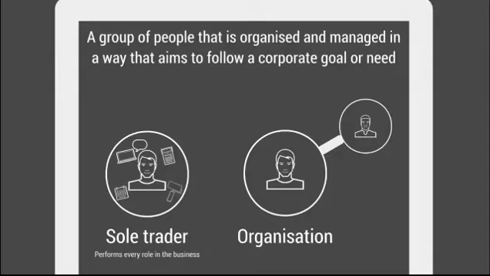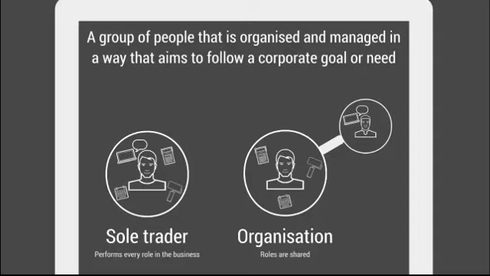That's because there's now a group of people, even at only two there's still a group, that's organised and managed in a way that follows the corporate goal or need of the organisation, which in Fred's case is to decorate houses and make money. Now that Fred has an assistant, the roles are shared. Now that Fred's got an assistant who he's organised to do all of his marketing for him, he can focus on things like the actual job itself, painting and decorating, as well as his admin and his accounts.